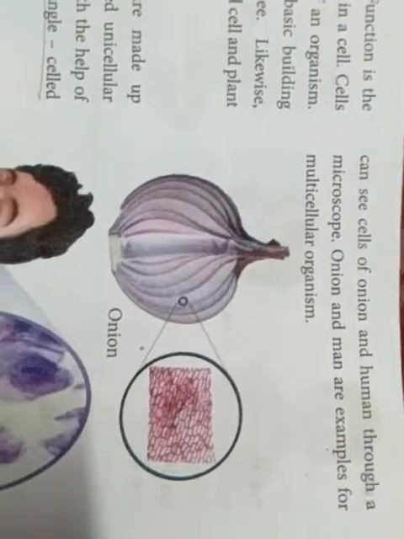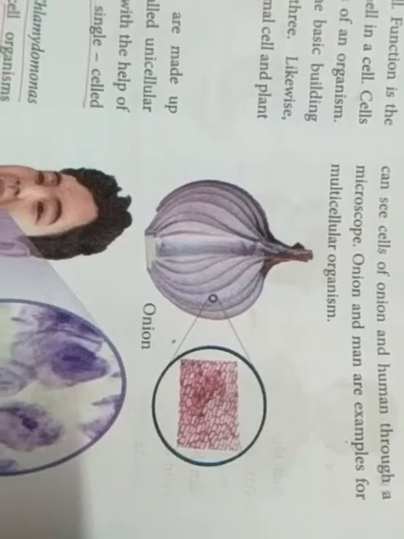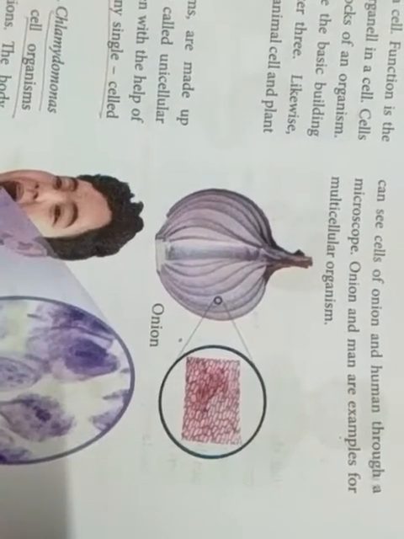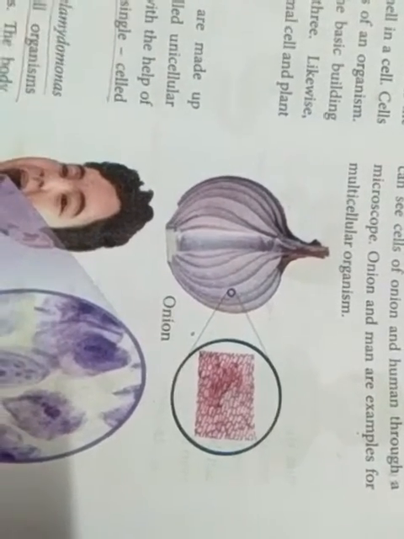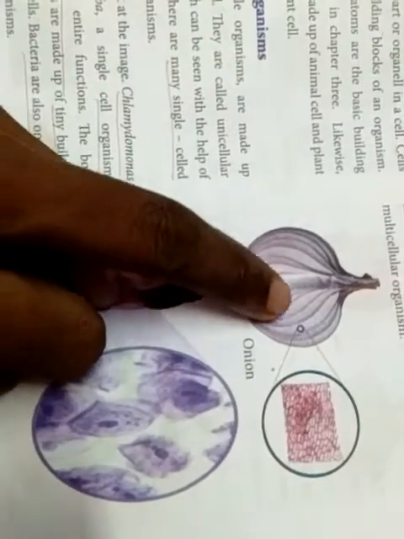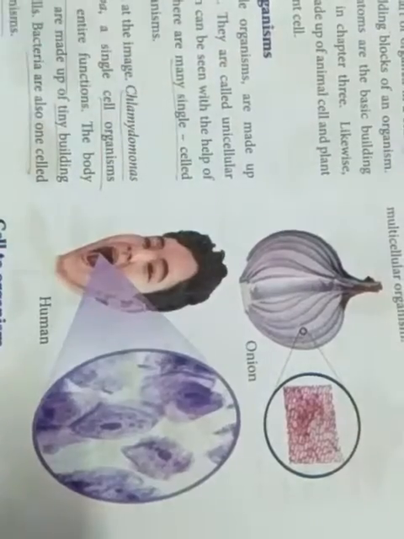Can you see cells of the onion and human through a microscope? Onion and man are examples of multicellular organisms. You see that this is one leaf you are taking to see through the microscope.